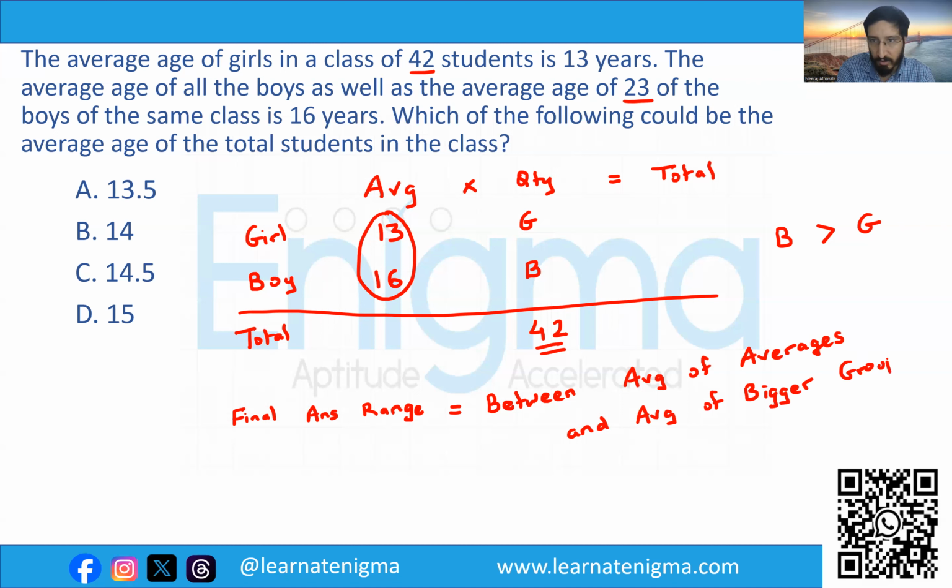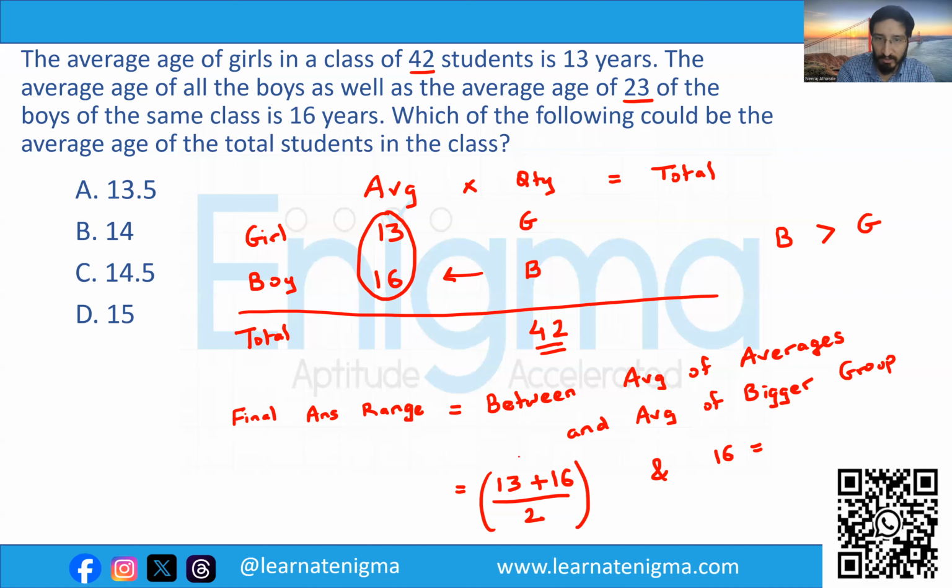Now here the bigger group is of boys. So the average of averages will be (13 + 16)/2, and the average of the bigger group is 16.